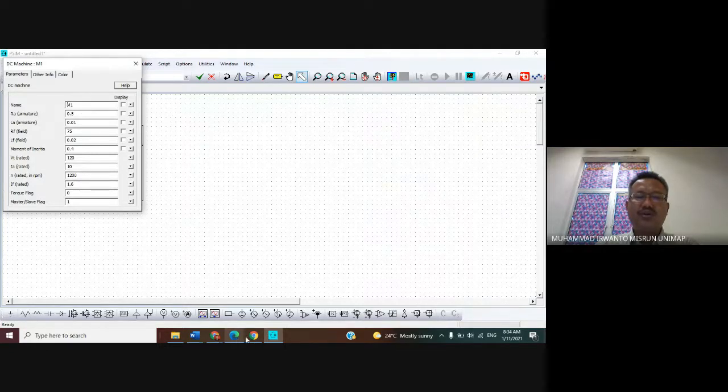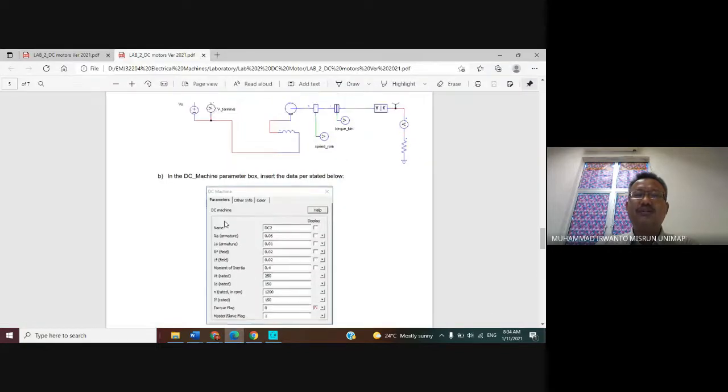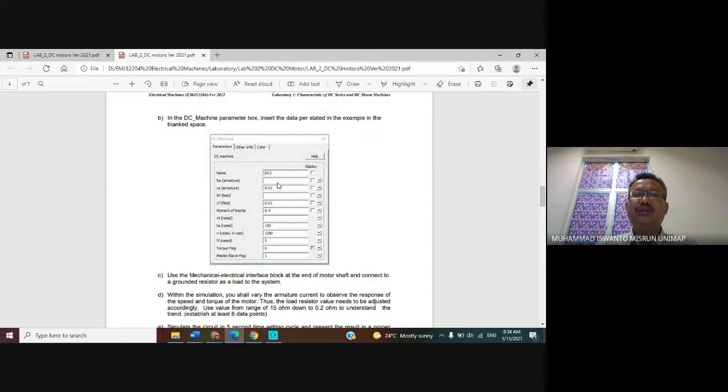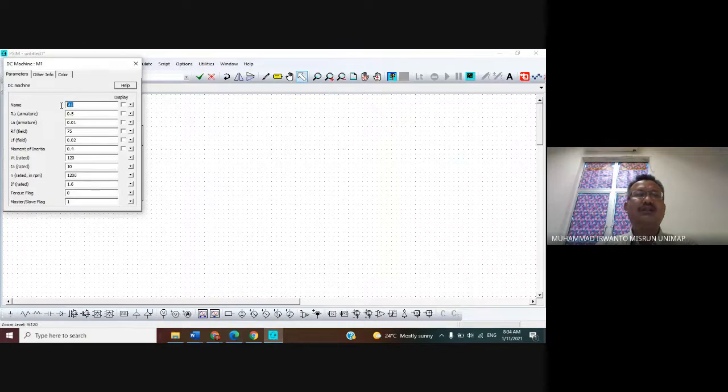If we follow this table for this dialog box for the DC machine parameters, we give the symbol DC2 in here, and then RA in here.